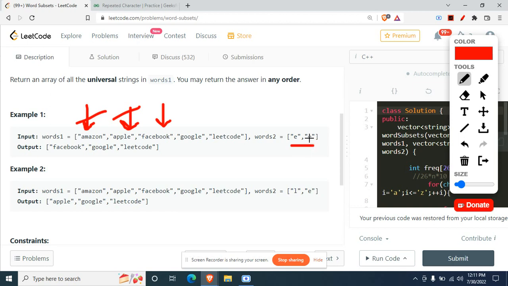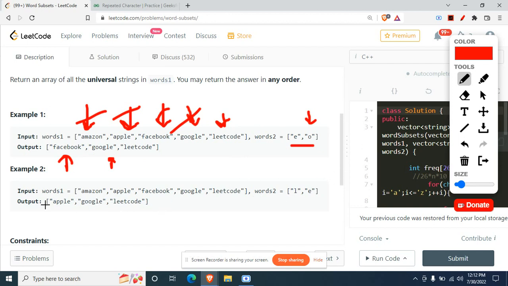And mind you, the number of times O occurs in Facebook also matters here. Since O is needed only one time, we can just go on because O is here two times, but we just need to have one O. So we can move ahead, taking Facebook as our answer. Facebook is added to our answer. Now coming on to Google, we see that O is there, E is also there, so add it to our answer. Coming on to Leetcode, E is present and O is also present, so we just add it to our answer.